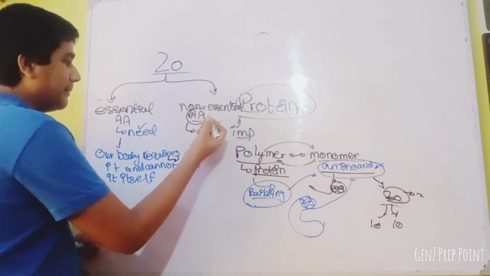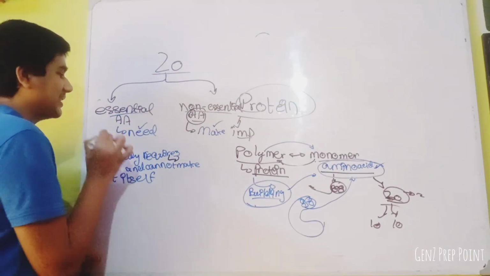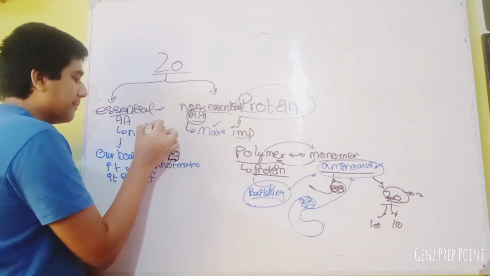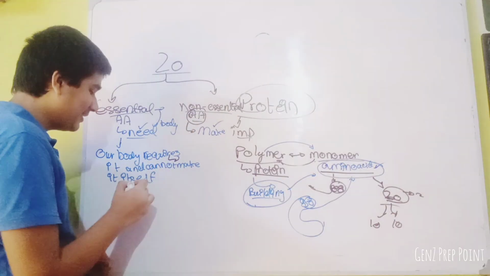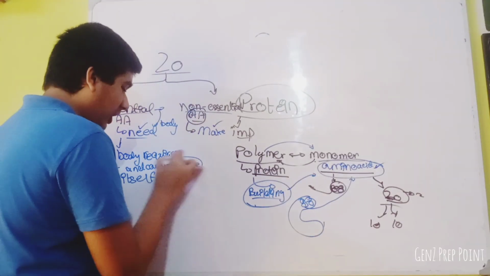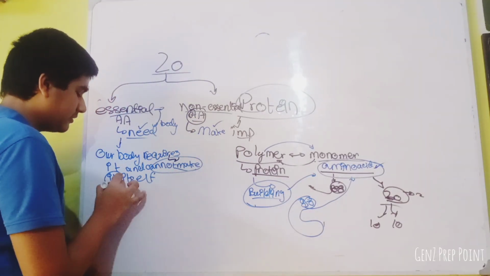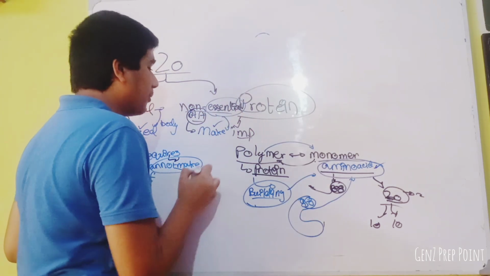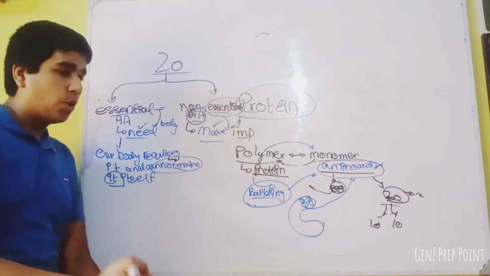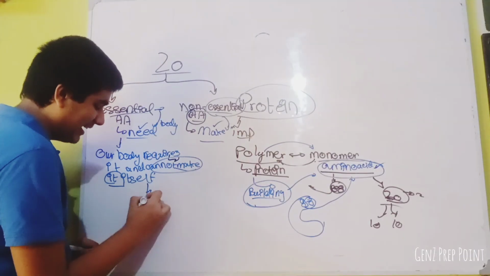So that is what I mean by non-essential and essential. Essential means our body needs it because it cannot make it. Non-essential means our body makes it and we don't need it in our diet.